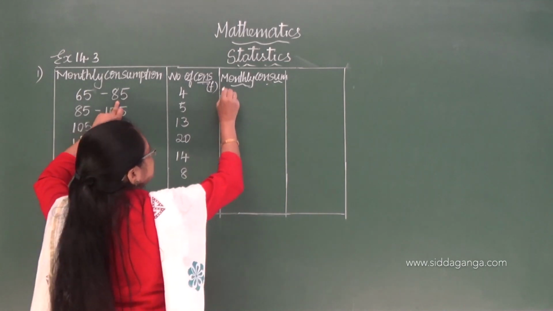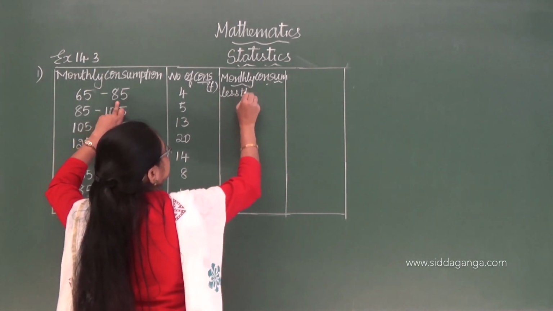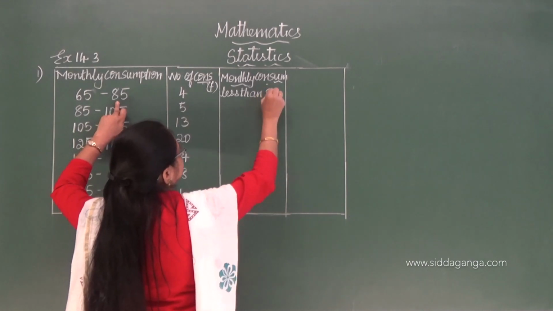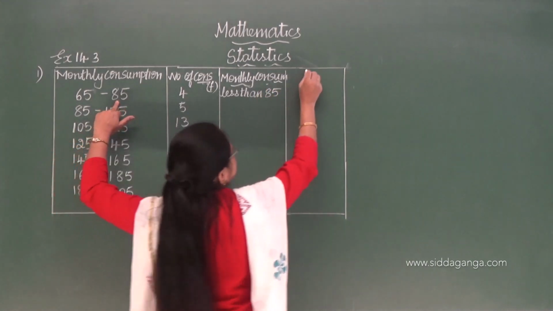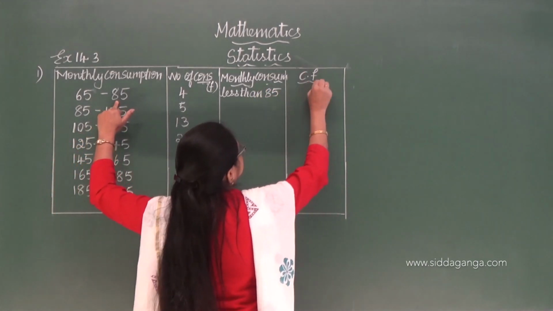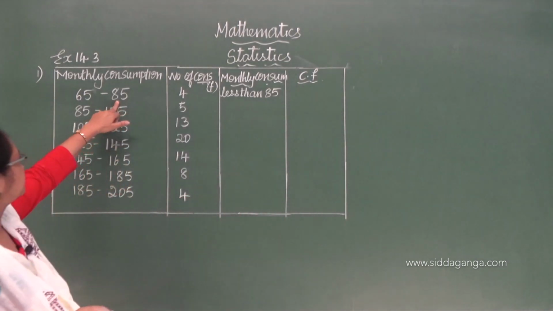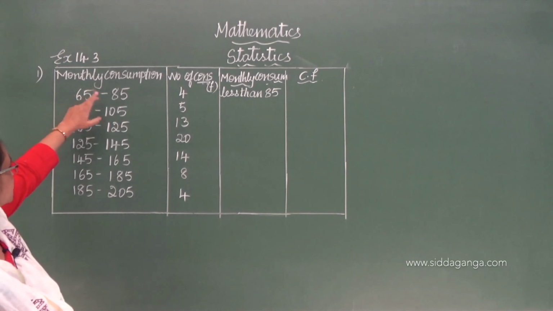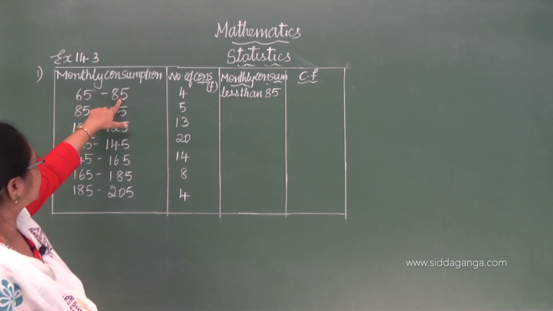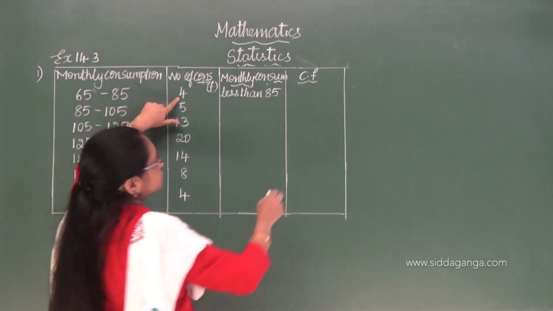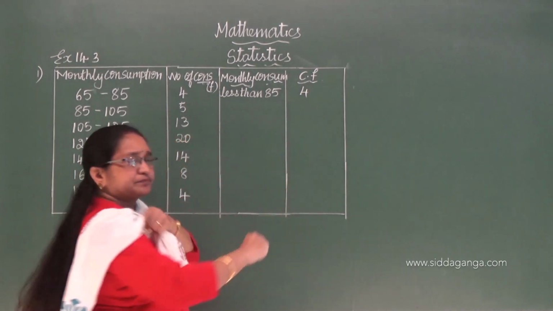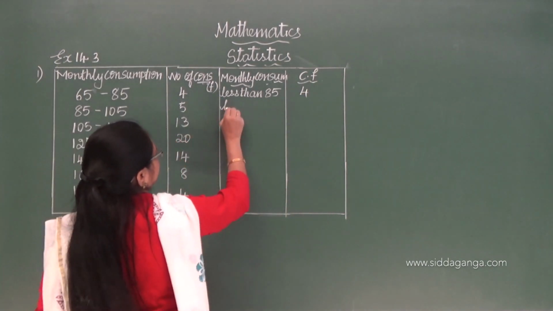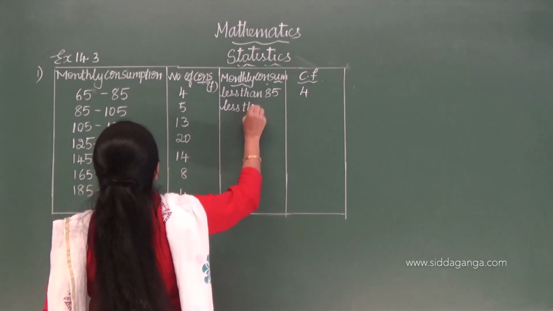So less than 85. What is the cumulative frequency? Less than 85 means more than 65, in between this. Less than 85 means how many? Only 4. Correct?